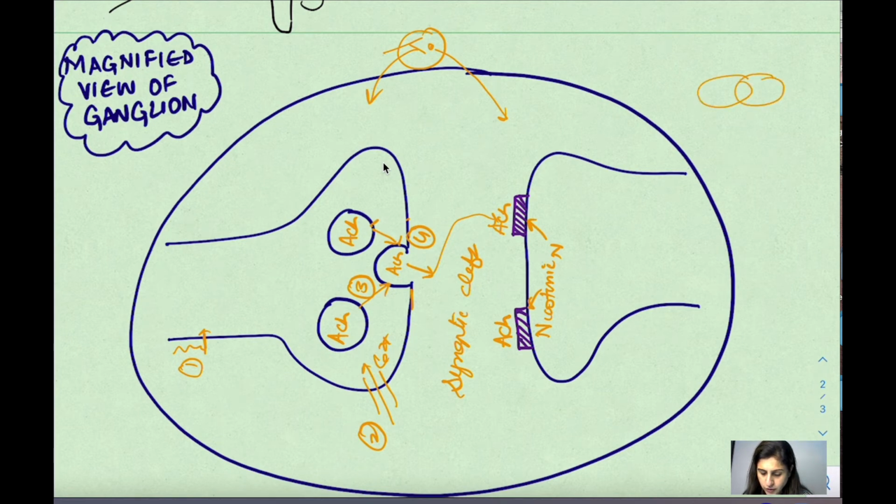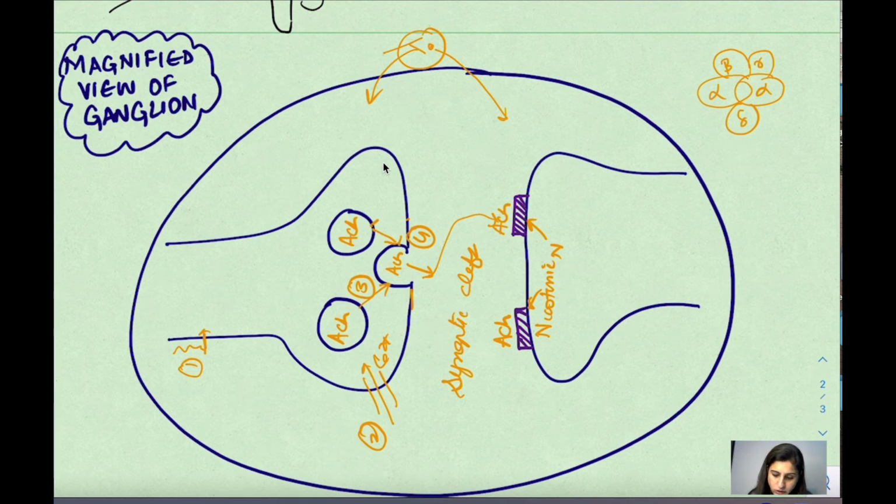These are the 2 alpha units, and in between there is a channel: 1, 2, 3, 4 and 5. This is a pentamer. The 2 alpha units are enclosing a channel for the sodium ions. We have a beta, we have a gamma, and we have a delta. So there are 5 subunits in the N type of receptor.